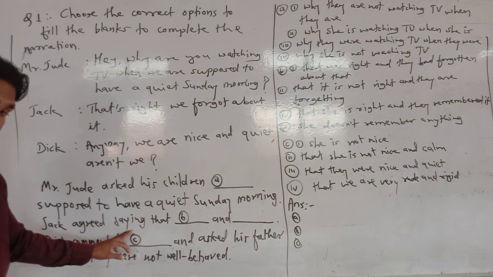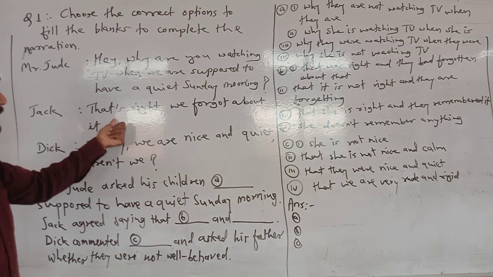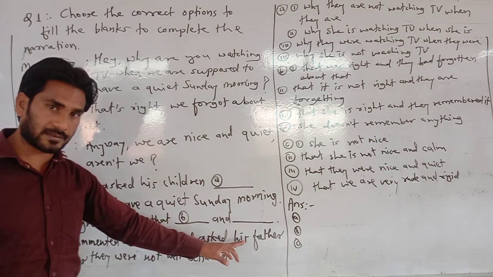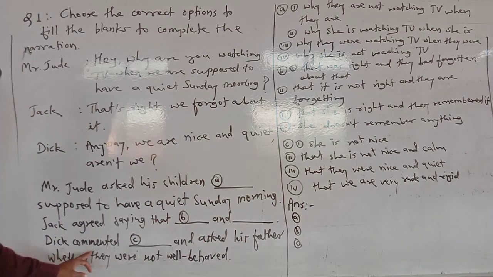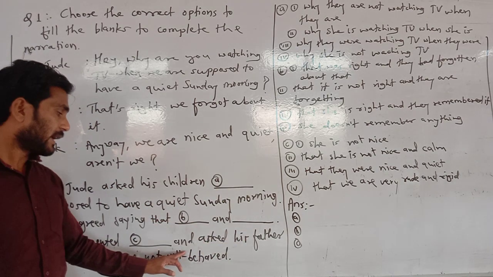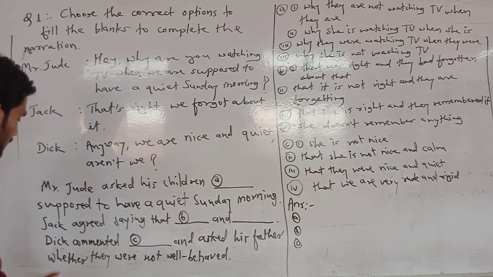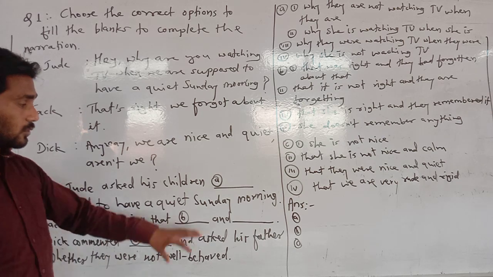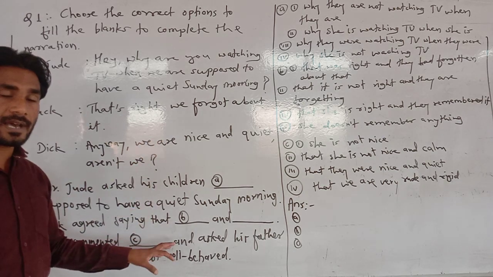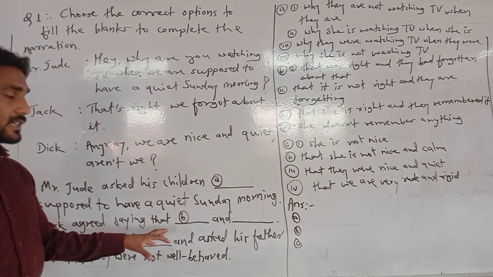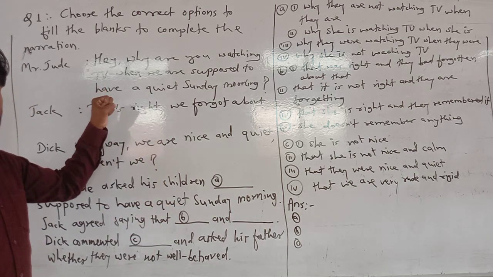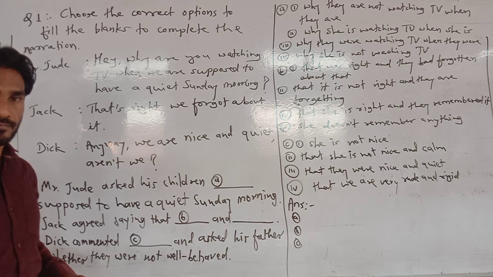Jack agreed, saying that, then blank and blank. Dick commented blank and asked his father whether they were not well behaved. So this is a para given here. Actually, it is the conversion of this conversation into indirect speech.